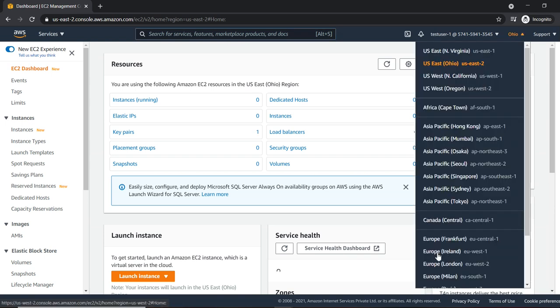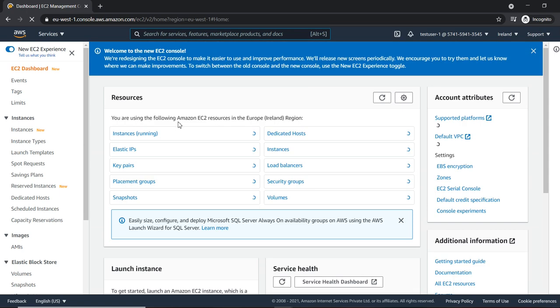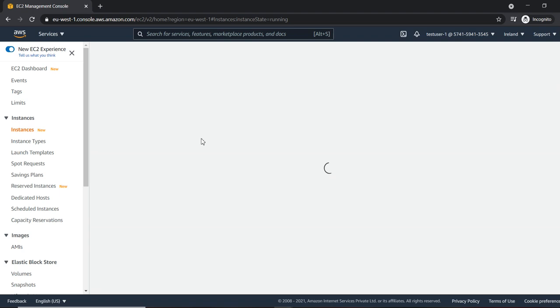Come on quickly. Okay, it's coming. If you see here, we have 3 instances running. Click on this instance, and you see this third instance is created by the production user.